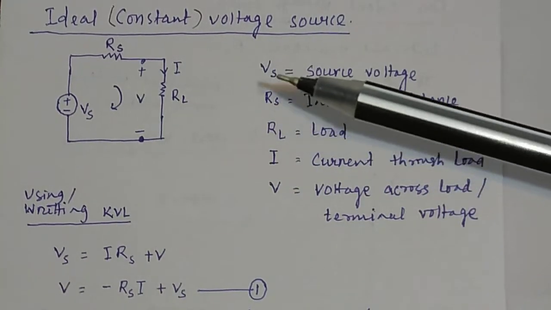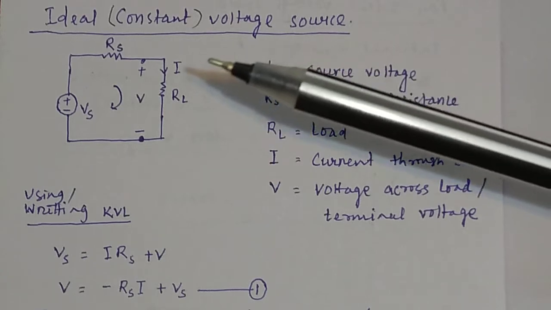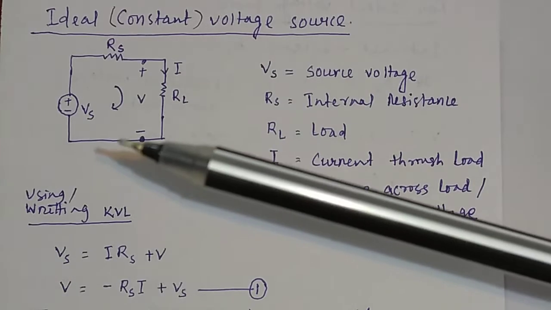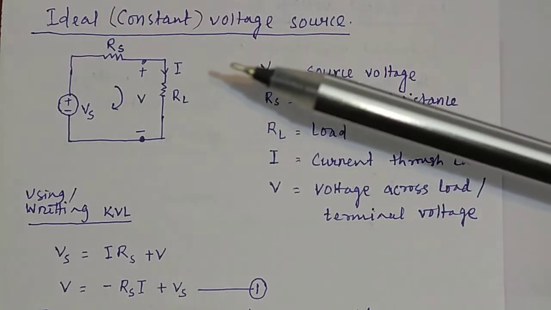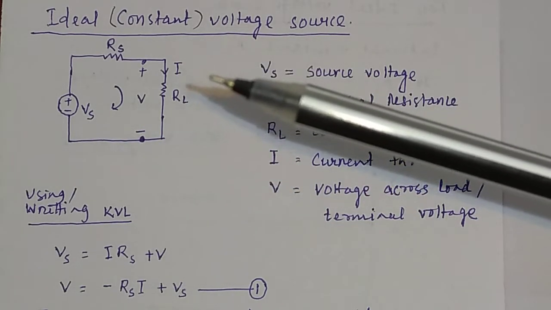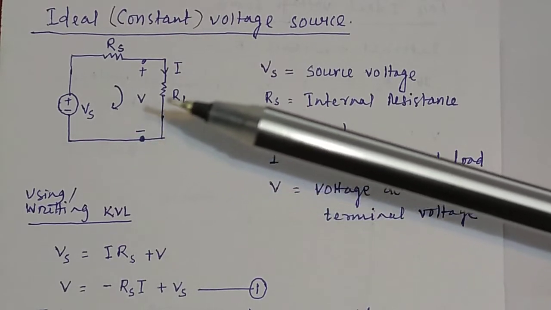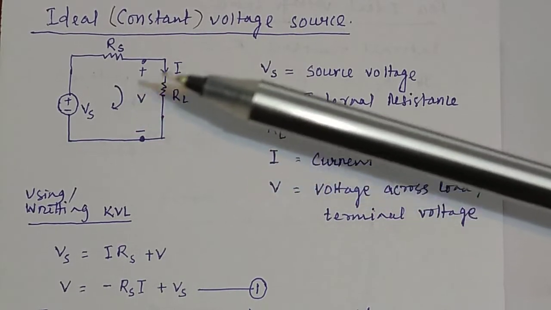In a practical voltage source, since the source has some internal resistance, you will not get the source voltage across the load. There must be some decrease in the voltage across the load.